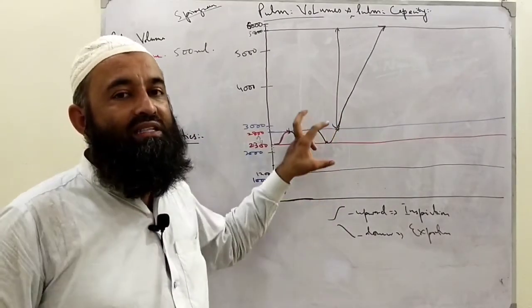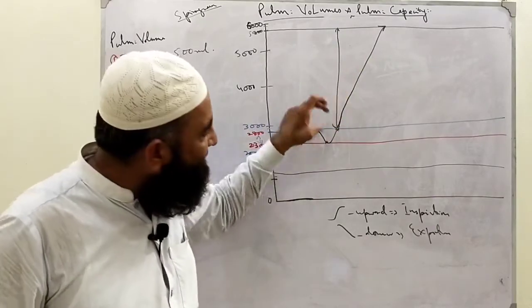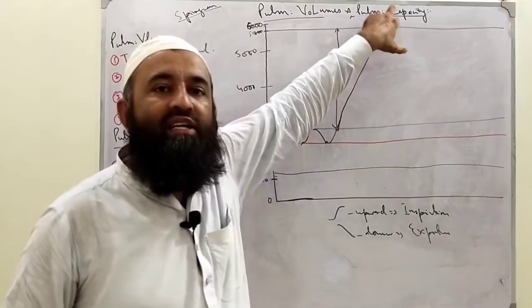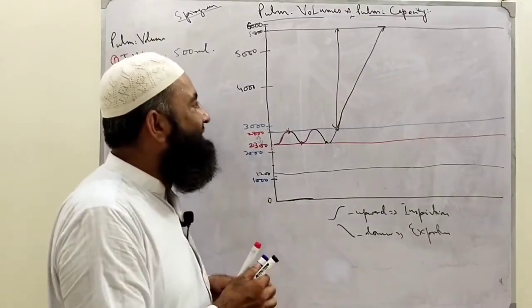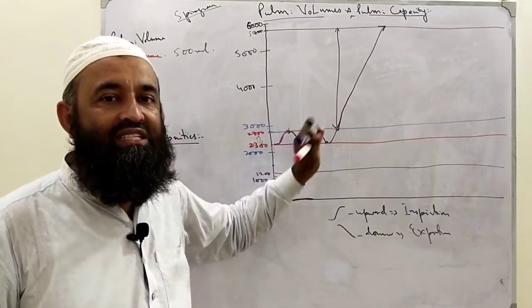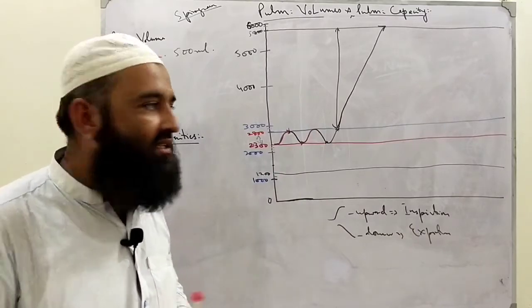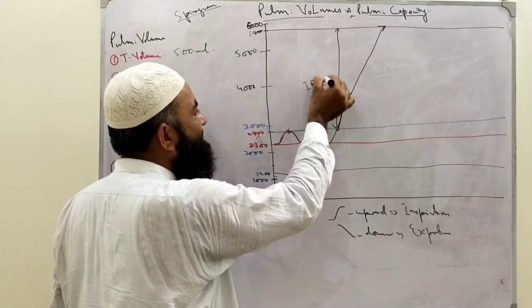So we will define it like that: this is the amount of air inspired after inspiring tidal volume with full inspiratory effort. Clear? This is not normally taken; we take it in certain situations like exercise and heavy work. So this is called inspiratory reserve volume.